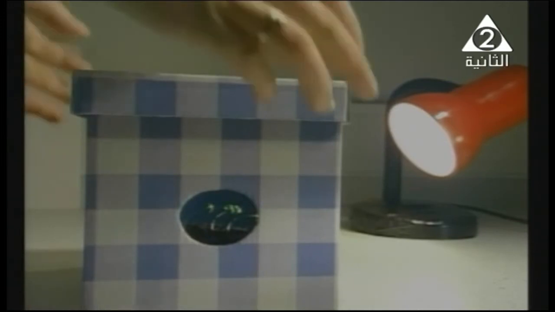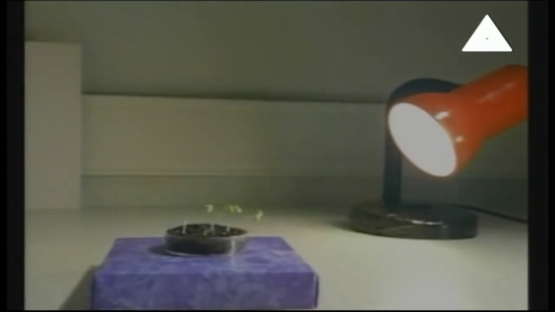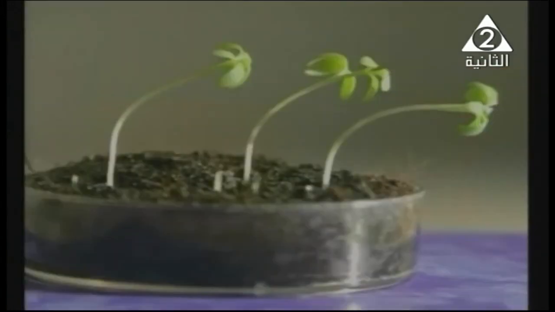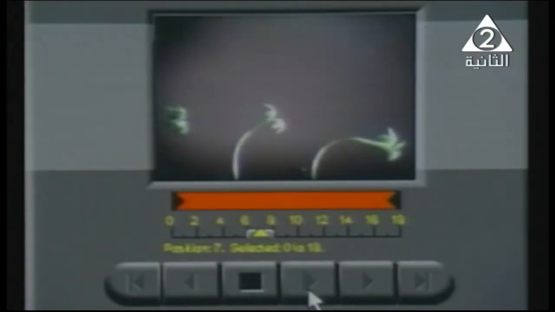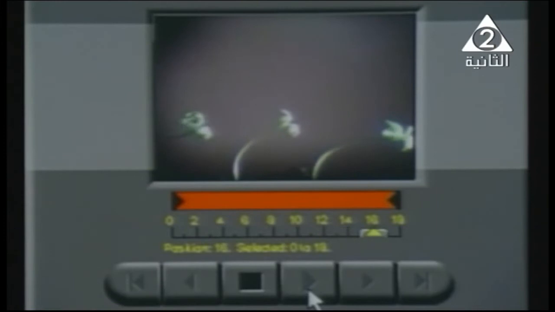Did you observe that? What happened to the germinated seed? The plant grows directly in the direction of the light. This is the meaning of phototropism. This shows that the plant wants light to carry out the photosynthesis process and also to grow more and more.